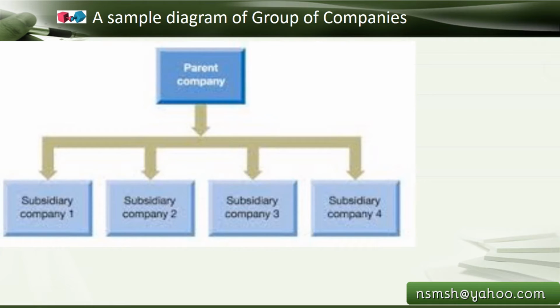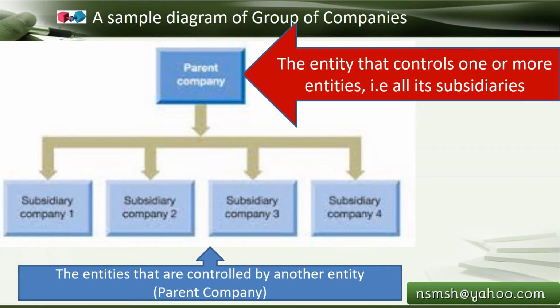A sample diagram of a group of companies: you can also say a parent company will have many subsidiary companies. Here the parent company is the entity that controls one or more entities, that is, all its subsidiaries. Subsidiaries means the entities that are controlled by another entity, which is the parent company.